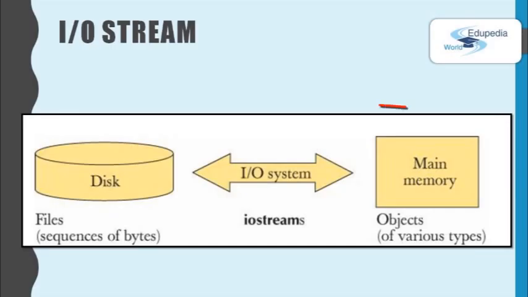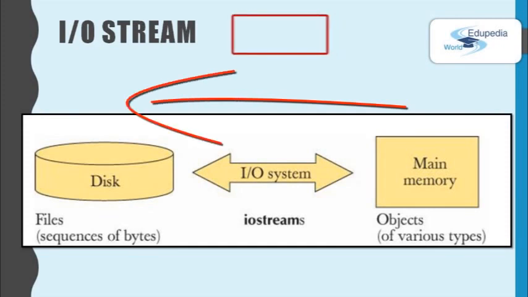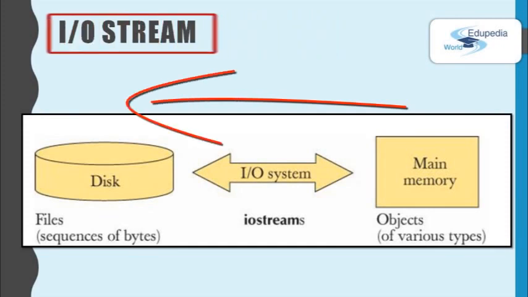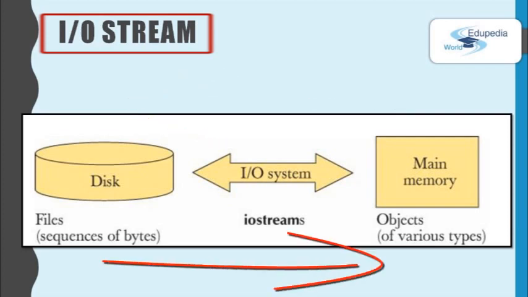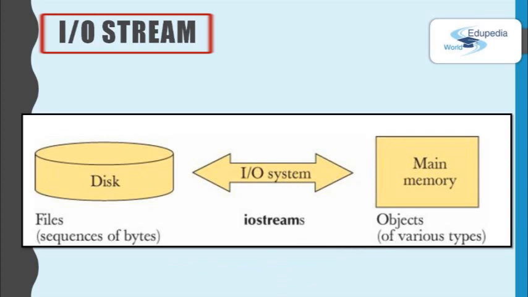For a file, the output stream converts objects in main memory into streams of bytes and writes them to the disk. The input stream does the opposite. That means it takes a stream of bytes from the disk and composes objects from them. This concept is depicted by this illustration.